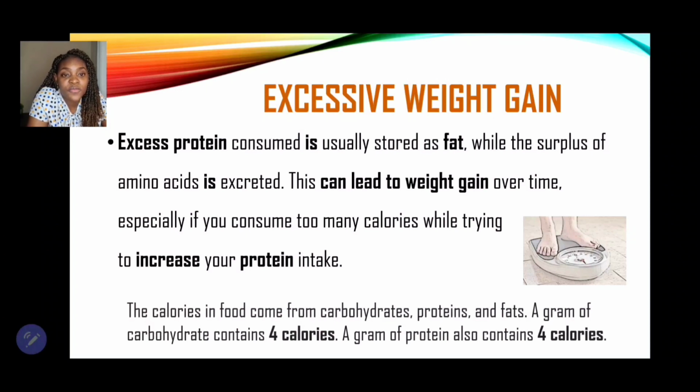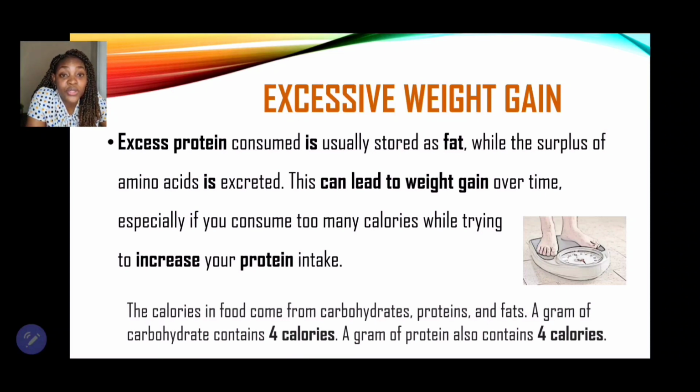The calories in food come from where? Carbohydrates, proteins, and also fats. Now, a gram of carbohydrate is 4 calories. Likewise, a gram of protein also contains 4 calories. So we have to be very careful. So even though protein is good for us, and yes, it builds and repairs body tissues, let us think about it.